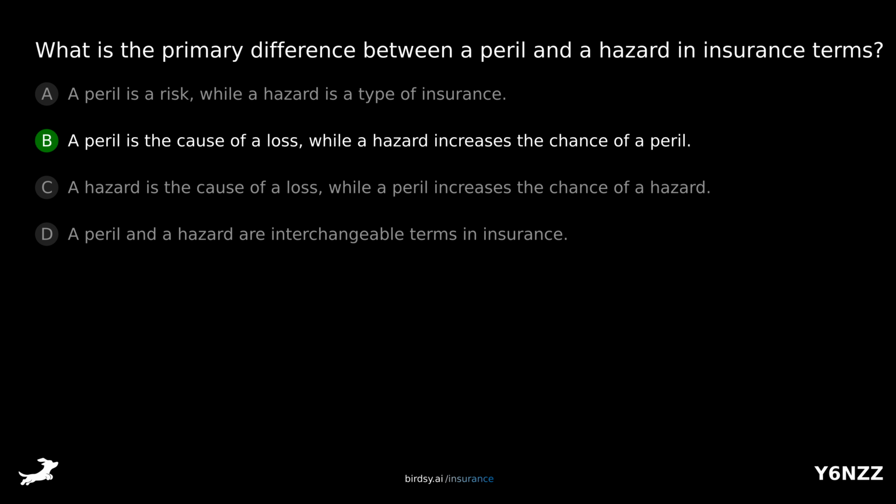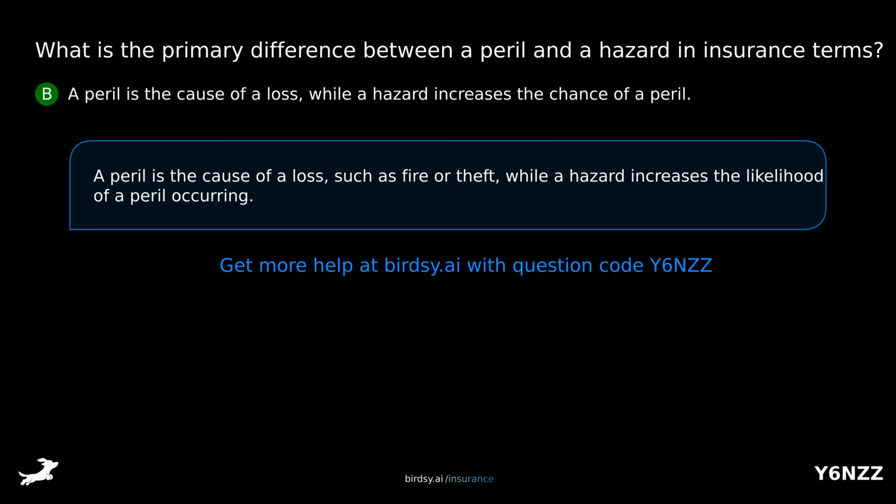The answer is B. A peril is the cause of a loss, such as fire or theft, while a hazard increases the likelihood of a peril occurring.